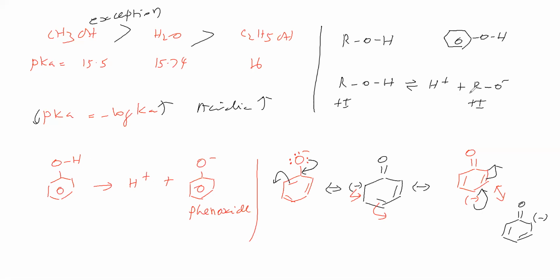But here, this R group shows plus I effect. Therefore, it has more tendency to take H plus. Therefore, this acidic nature is less, and this acidic nature is more. So, alcohol is lesser acidic than phenols. The acidic nature of alcohol is less than that of phenols, we can say.